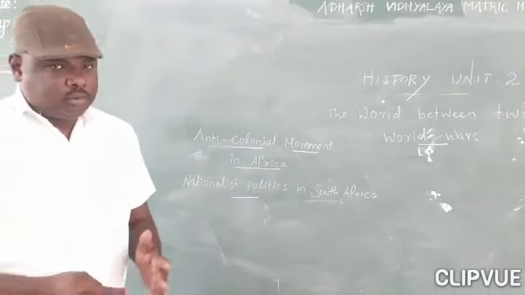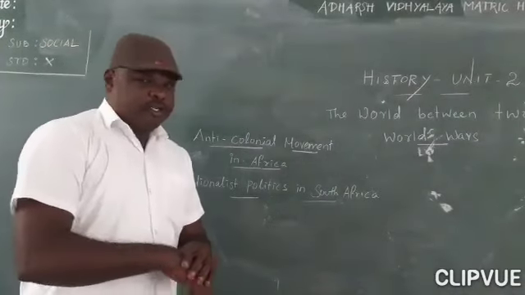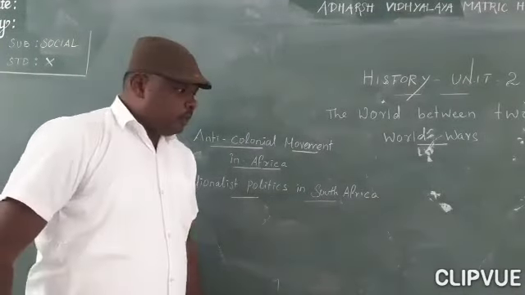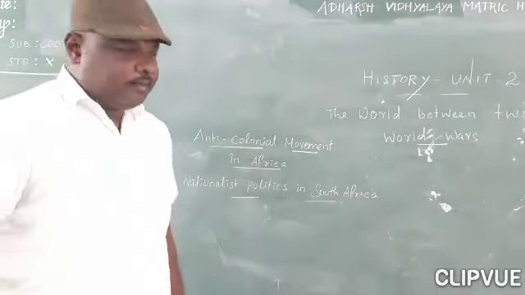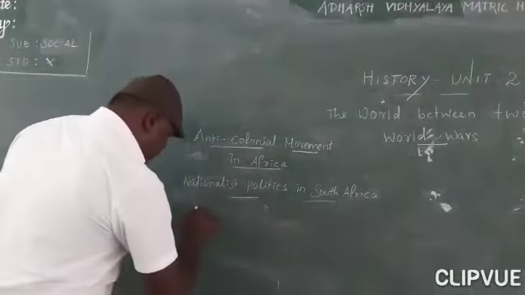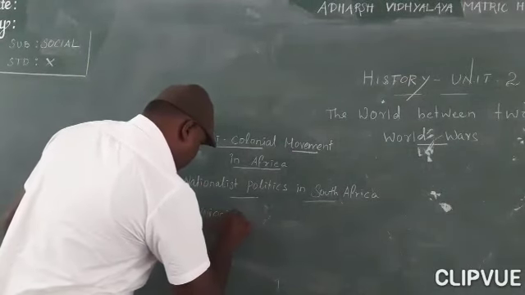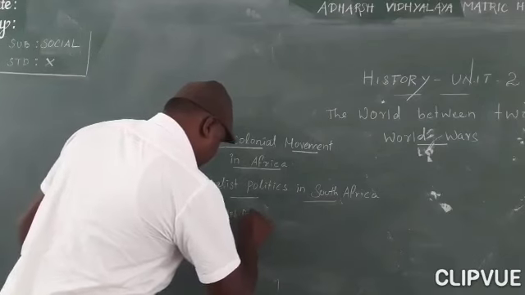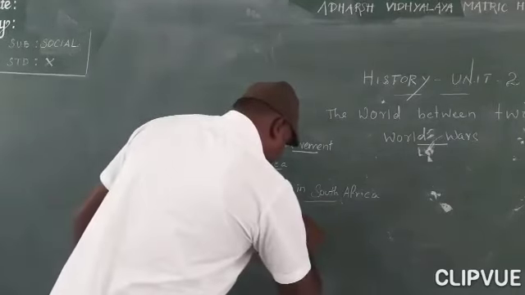After 1910, you see, nationalist politics in South Africa had started. Mainly in South Africa, two different types of parties arose. One is the Unionist Party, and another one is the South African Party.